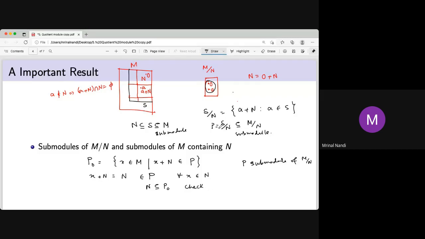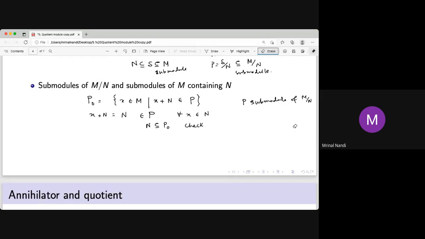Now the one thing you have to show is that this is a one-to-one correspondence. If you have a submodule of M mod N, P, and from that you construct P0, that map P to P0 is a bijection. So to show this is a bijection, you have to show that if P is a subset of some P dash, and both are in M mod N, then this holds if and only if you construct P0 from P and you construct P0 dash from P dash,